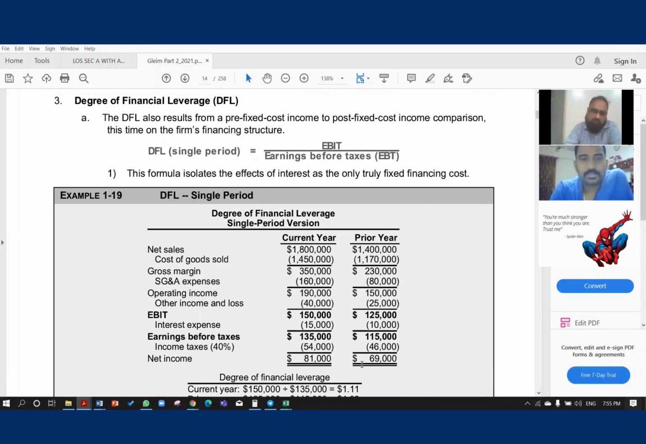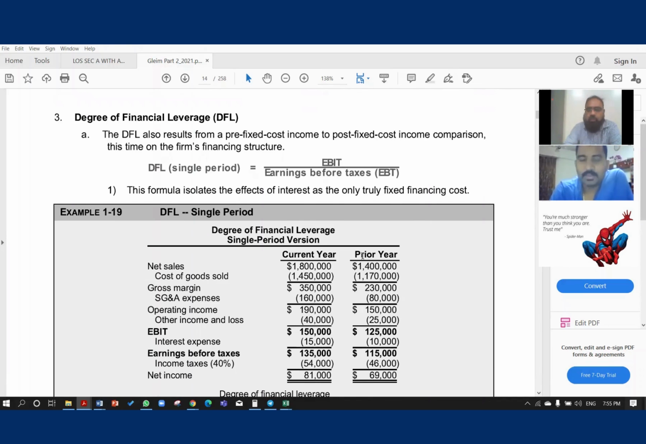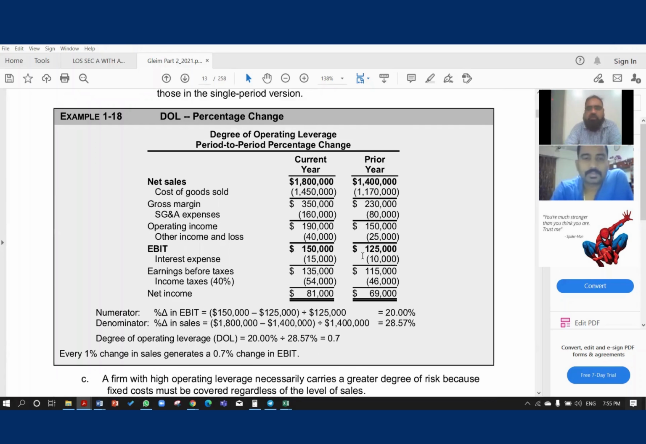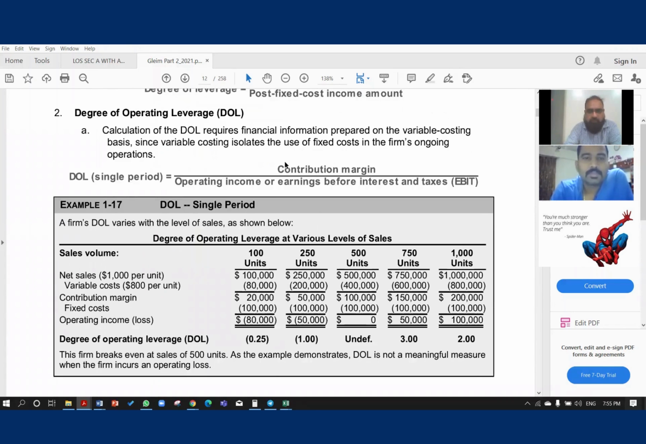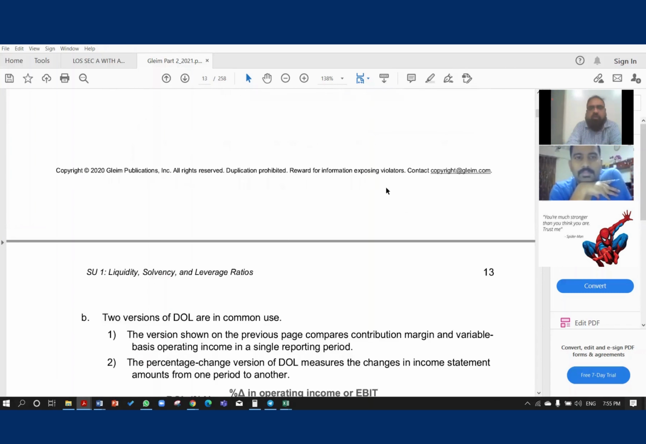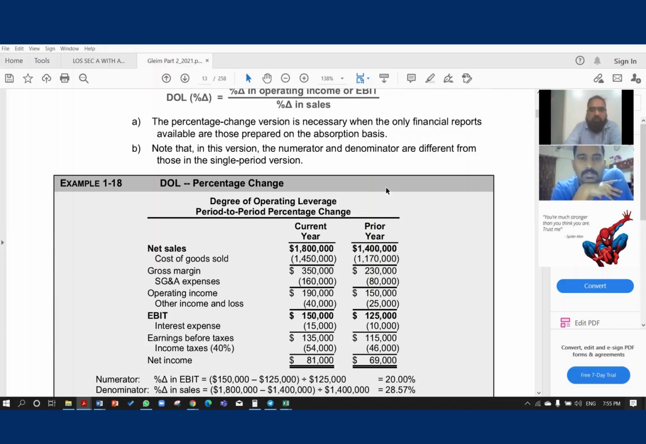Percentage, 2 years, right? Yeah. So if you can see regarding the single period, when I showed you the single period, DOL was contribution margin divided by EBIT, meaning the difference is depreciation, amortization, taxes, right? Similarly, now we are coming to the single period version.